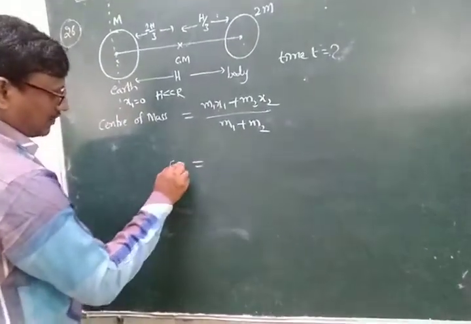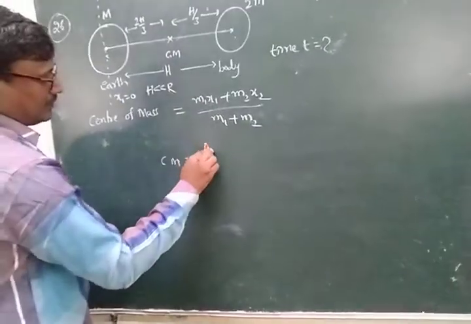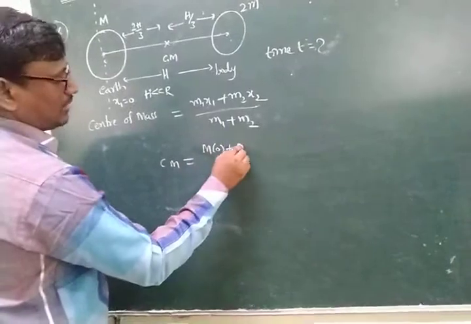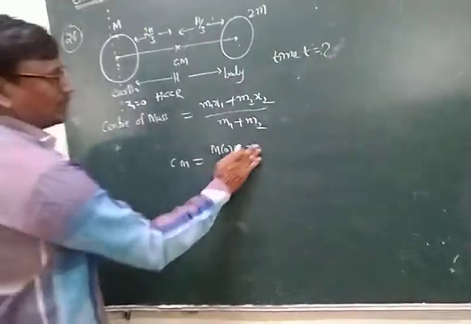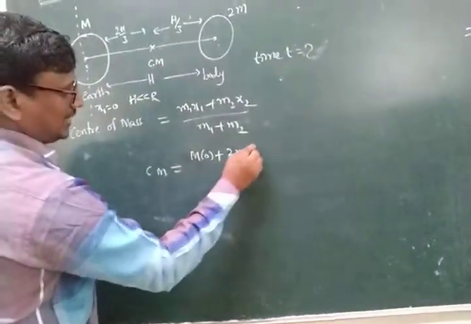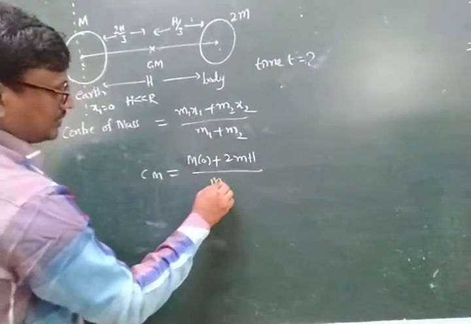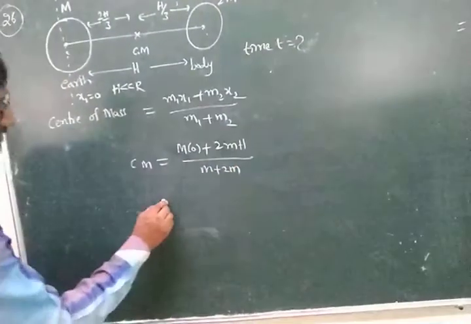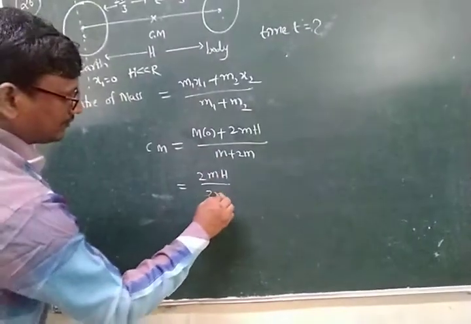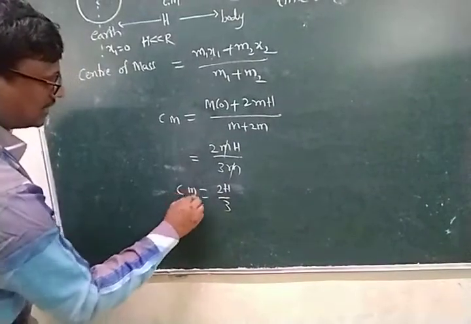Here m1 is capital M and x1 is 0, the origin, plus m2 is 2M and x2 is the height h, divided by M plus 2M. That equals 2Mh by 3M. Now the M gets cancelled, and 2h by 3 is the center of mass.